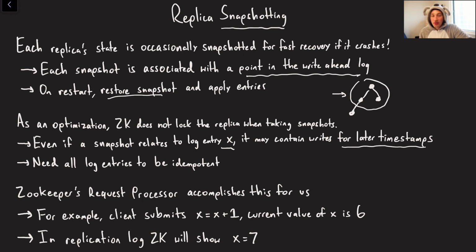The gist is that the only way for us to not double apply log entries is for all of them to be completely idempotent, right? Everything in our write-ahead log has to be an idempotent operation, or else we might double apply some data. Let's say we had some operation like x equals x plus 1. If we applied that once in our snapshot and then once again from the write-ahead log, now all of a sudden we have x equals x plus 2, and that would be bad.